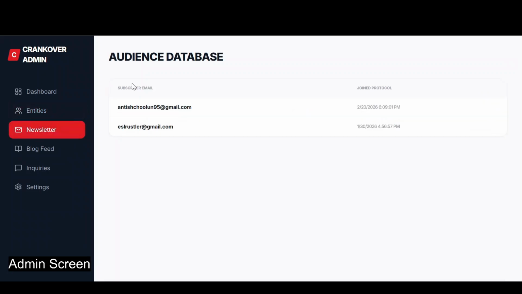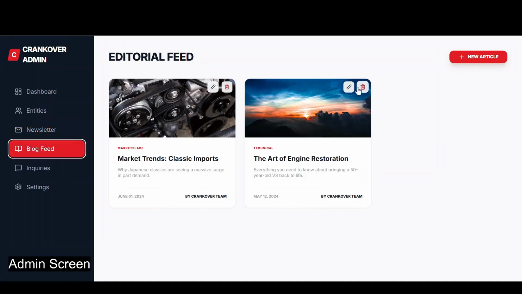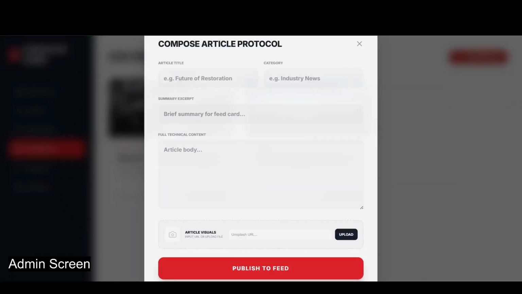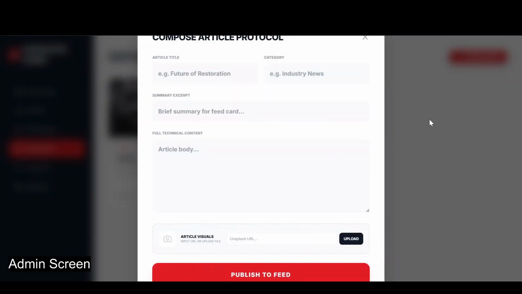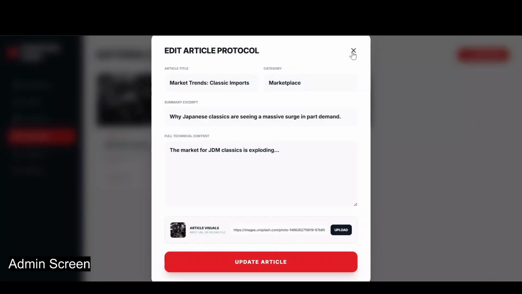And on the newsletter, you'll be able to see everyone who has subscribed to your newsletter. And we have a blog as well. So basically, as an admin, you're able to create a blog if you want. This is the blog. And you should be able to edit it as well if you wish.